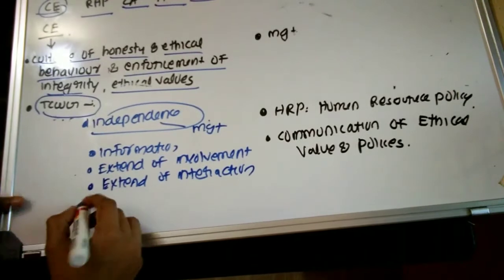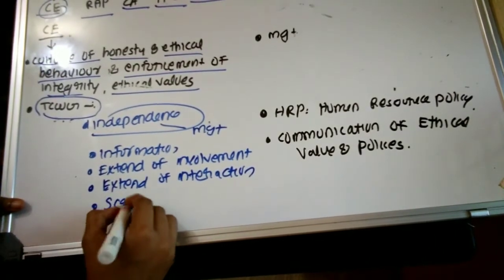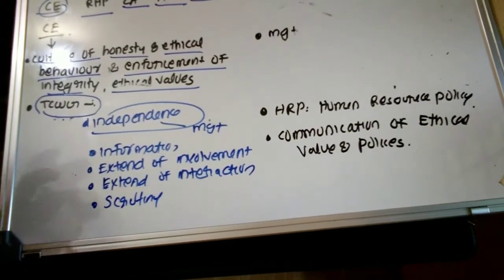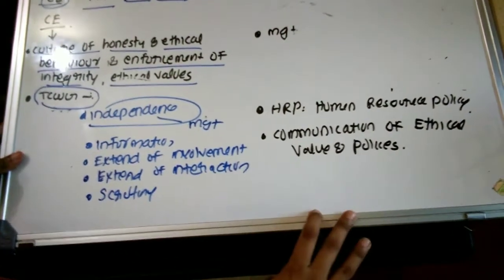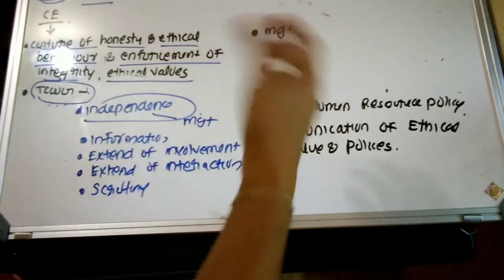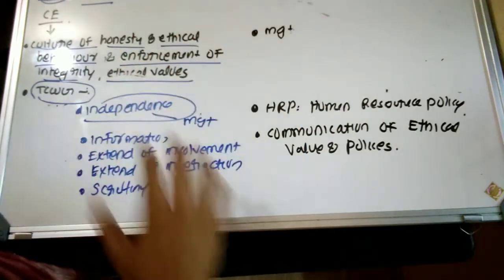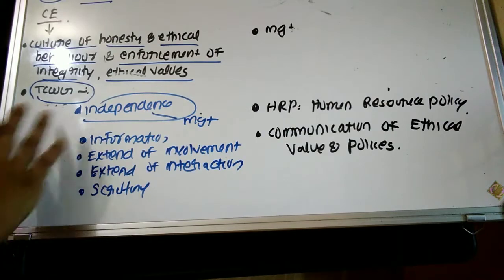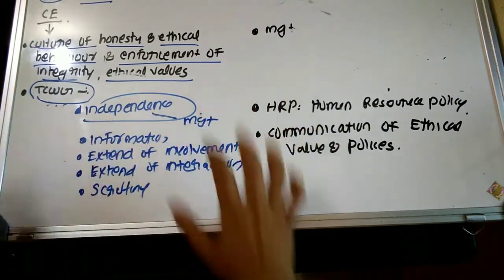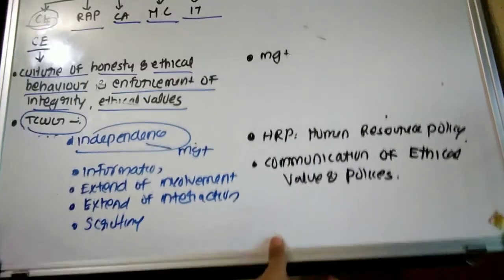Then scrutiny. Whether TCWG of the organization is making appropriate scrutiny of the activities undertaken by the employees and the management, and the policies and decisions that have been taken by the management. So whether there exists scrutiny and appropriate communication between TCWG and the management.